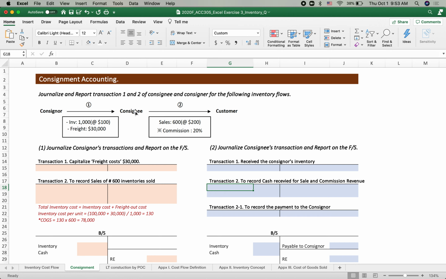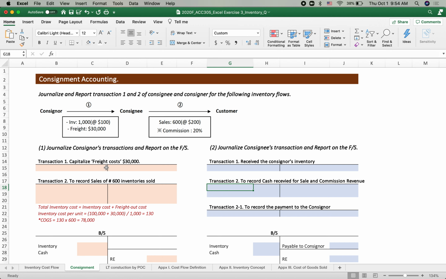And then when the consignee sold the inventory to the customer, out of 1,000, 600 units were sold at $200. Definitely that is higher than the inventory value per unit. $200 per unit is the selling price. But the consignee also should get some commissions, right? Commissions on behalf of the consignor. This consignee is an outsourcing salesman. So the consignment commission is 20%.